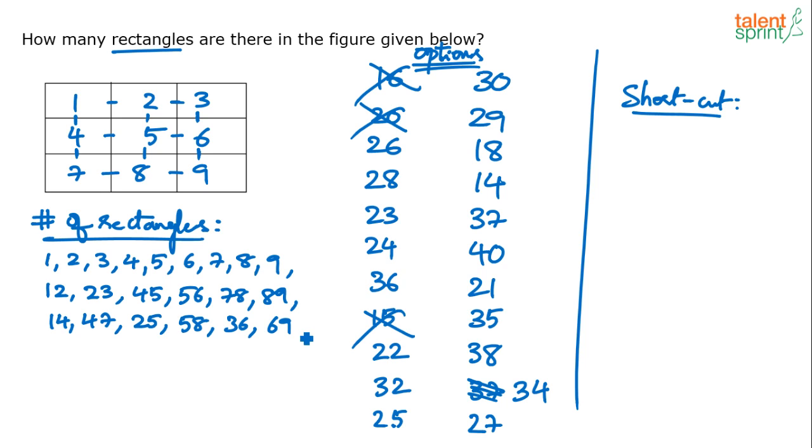Let's continue the counting. So now 2 units are done. I don't think any more combination of 2 units will give us a rectangle, right? So let's go for 3 units. Clearly 1, 2, 3 is a rectangle. If 1, 2, 3 is there, then 4, 5, 6, then similarly 7, 8, 9. And if horizontally it has been done, then do it vertically as well. So 1, 4, 7. Then 2, 5, 8. And then 3, 6, 9.